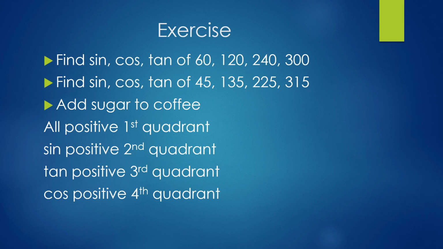Time for an exercise. It's a very simple one. You just have to draw the graph and the angles. Find the value of sine, cos and tan of 60 and mirror image of 60 around x and y axis, which is 120, 240 and 300 degrees. Similarly, find the sine, cos, tan of 45 degrees. That is much easier than 30 and 60, and the mirror image of 45 degrees. I have mentioned the angles here. And remember the acronym, add sugar to coffee. I don't think this exercise will take more than 5 minutes.